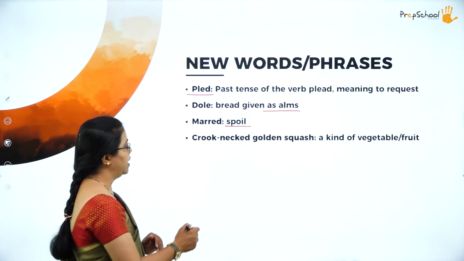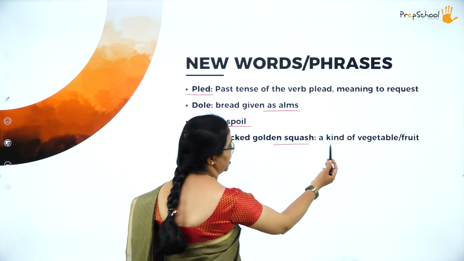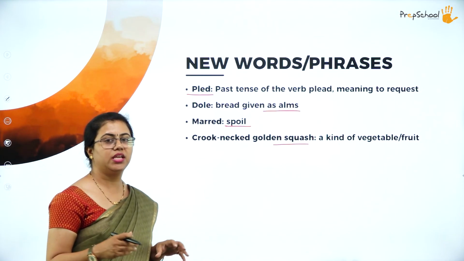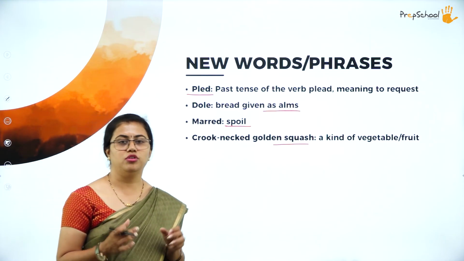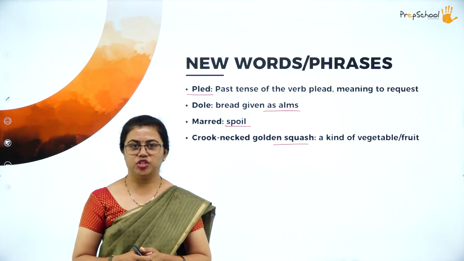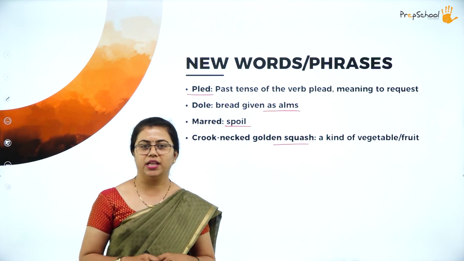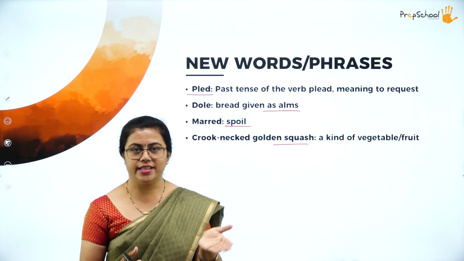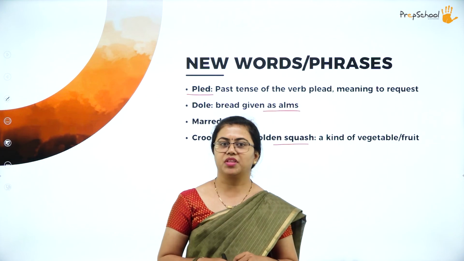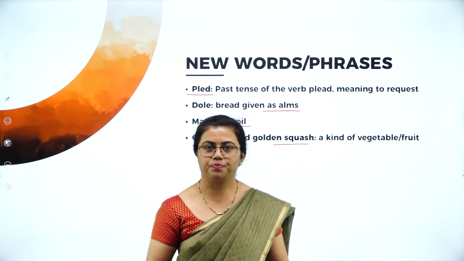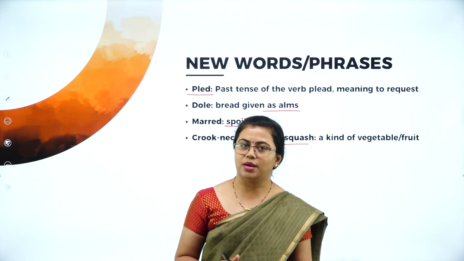Then we have this crook-necked golden squash. It's a kind of vegetable, like a cucumber. It's a fat cucumber-like vegetable that is being sold over there. Farmers grow that and sell it on the roadside. So this is the same vegetable. This was the summary of the poem we saw now, that is, the roadside stand.